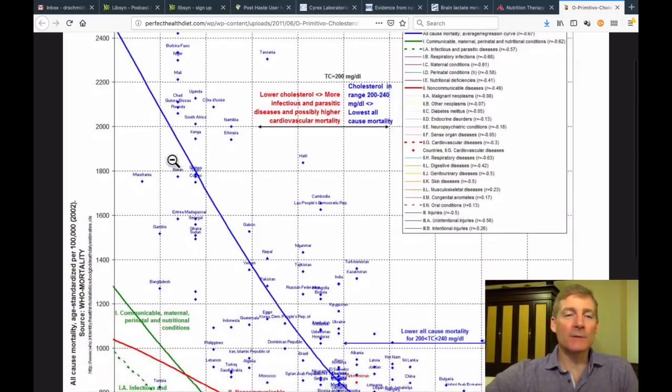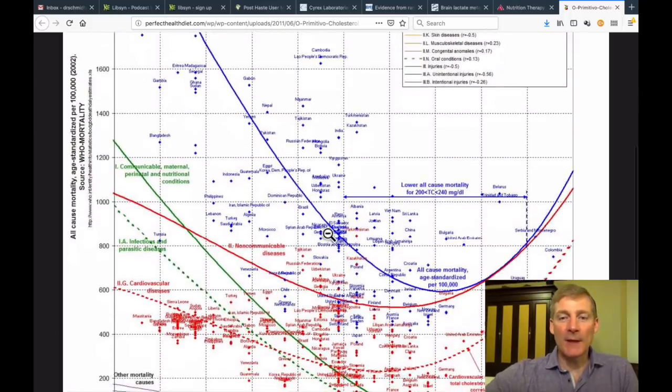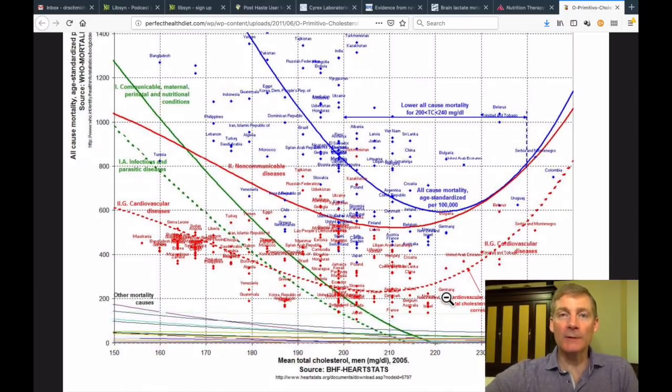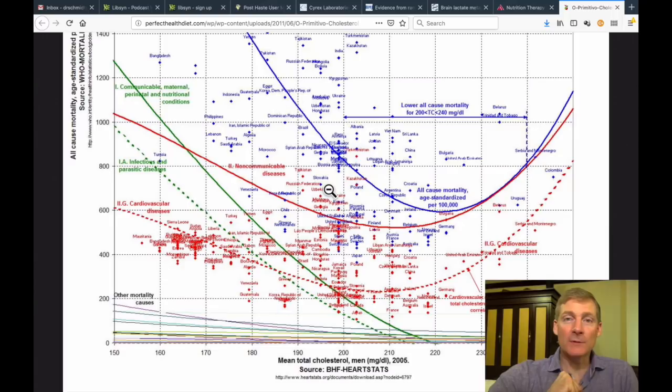As your cholesterol goes up, this all-cause mortality plummets, and it bottoms out right about here, just over 220. And then it starts to climb up again. Let's pick two numbers, right in here, that's 200, and right over here, that's 240. So your all-cause mortality is at its lowest between 200 and 240. That tells you that your cholesterol should be higher than the conventional recommendations by conventional medicine and all those people.